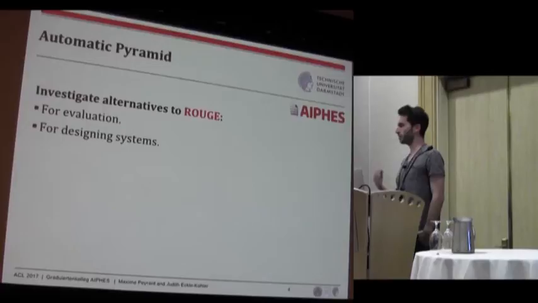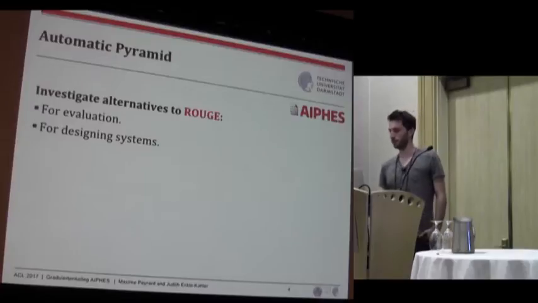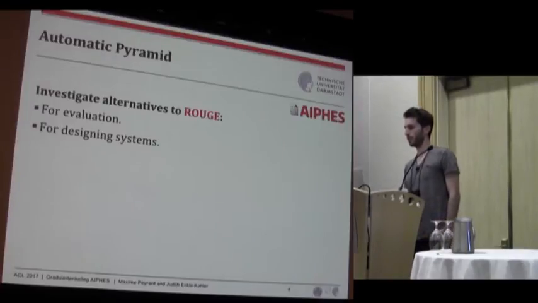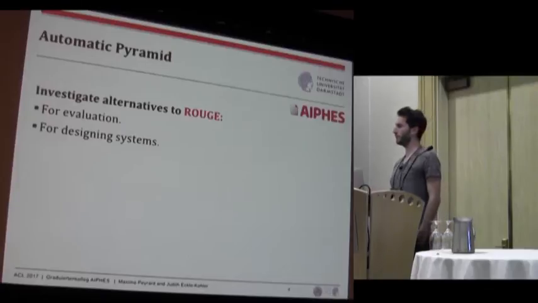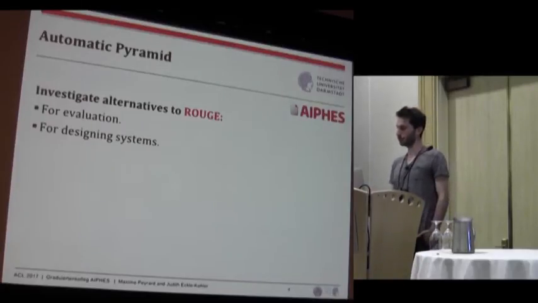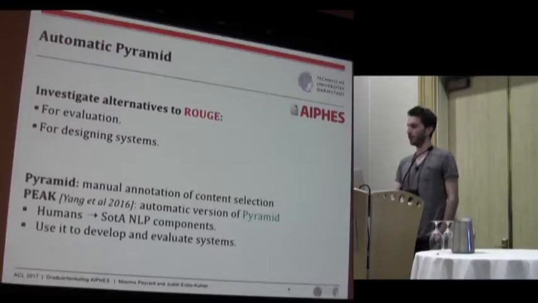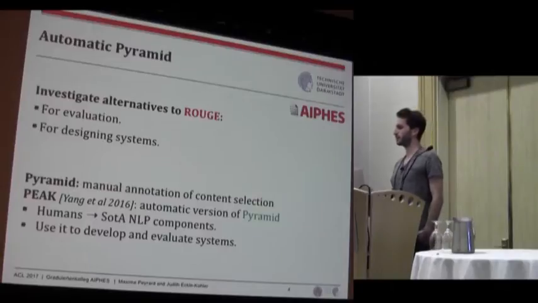So which evaluation metrics do we have in mind when it comes to designing the system? In the ideal case, we would like to use human evaluation. One way of doing human evaluation for content selection would be the so-called pyramid, which is a way of annotating content selection with a high inter-annotator agreement. The problem is that pyramid is manual, so it's expensive and it's not reproducible.